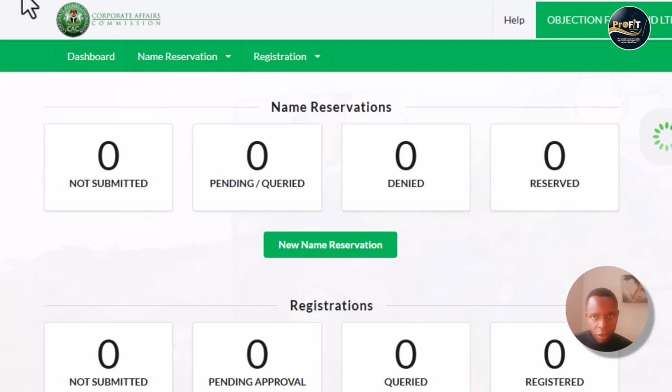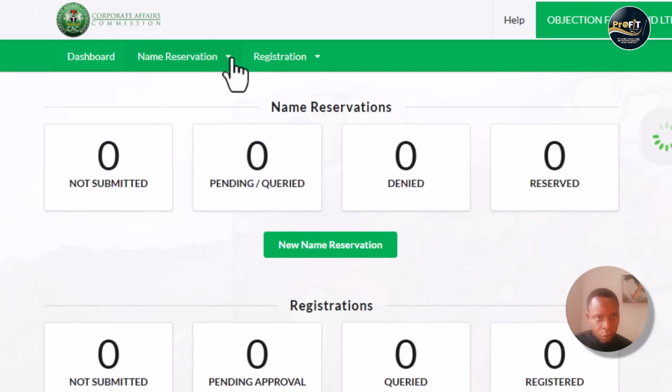Let me refresh this, please. So if I click here, can you see the drop down? My reservations or new name reservations. If you already have some names that have been reserved, you see them under here, you click this one. If you want to get a new name reserved, you click this one. So in the next video we'll be doing this, the one we'll be clicking, because we don't have anything here.